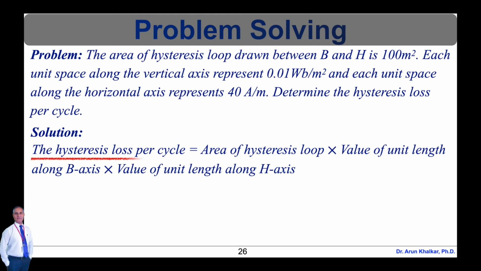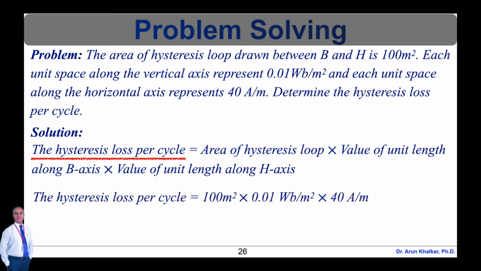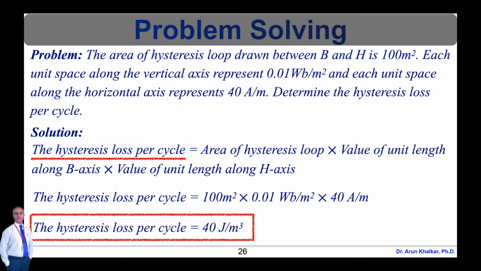Therefore, the hysteresis loss per cycle is equal to the area of hysteresis loop, 100 meter square, times 0.01 Weber per meter square, times 40 ampere per meter. After calculating this, we get the hysteresis loss per cycle is equal to 40 joules per meter cube. So this is the solution of this problem.